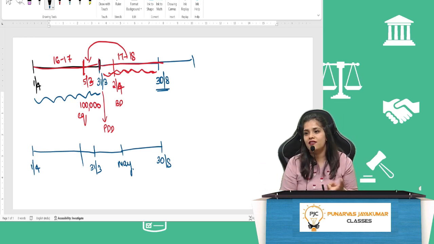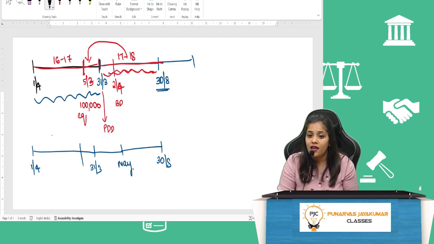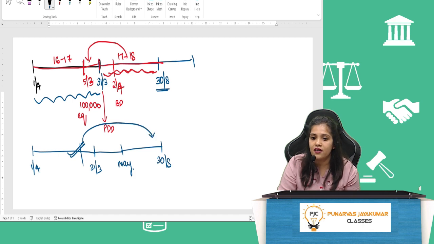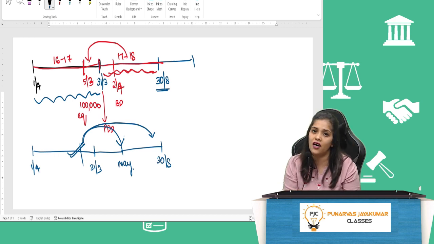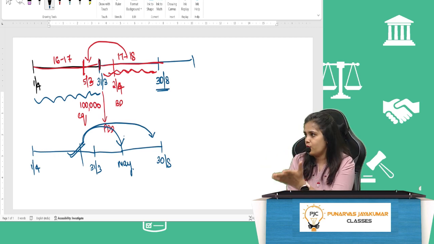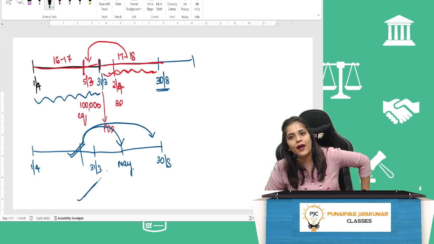अब मुझे बोल, ये adjusting होगा कि no? Adjusting होगा. Why? It has already happened and there is additional event which confirms the happening of the original event. Therefore it is an adjusting event and 1 lakh rupees का loss हुआ, you record it on 31st March. Am I clear till here?